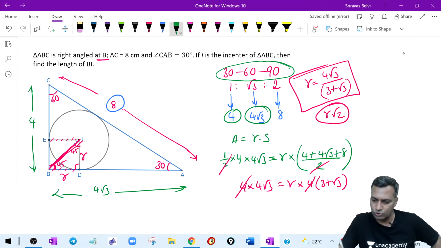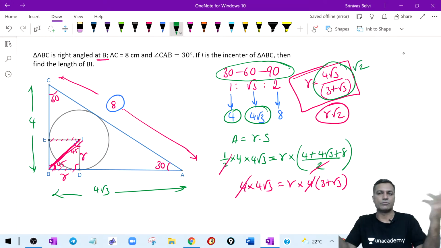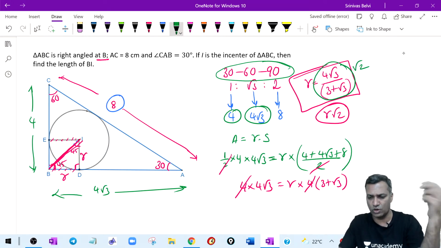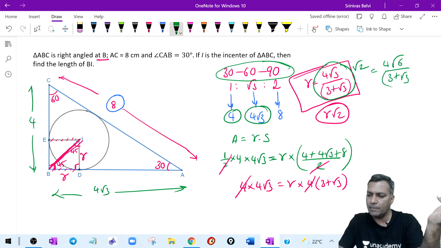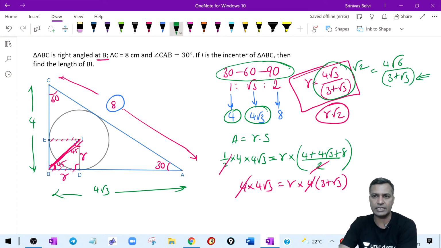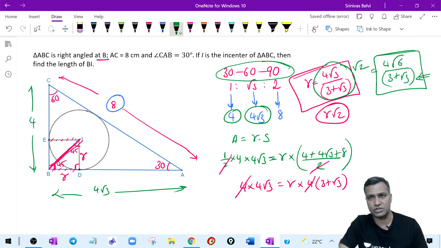Do I know the value of R? Yes, you know the value of R. Multiply this by root 2, which becomes your answer, and simplify whichever way you want. Technically speaking, it is 4 root 6 divided by 3 plus root 3. Sometimes in the exam they might have rationalized the denominator. Did you get this point? Everybody clear on this? This is the answer technically. In the exam, generally they might have rationalized the denominator. Please do that. If they have rationalized, rationalize it. Okay, all good?